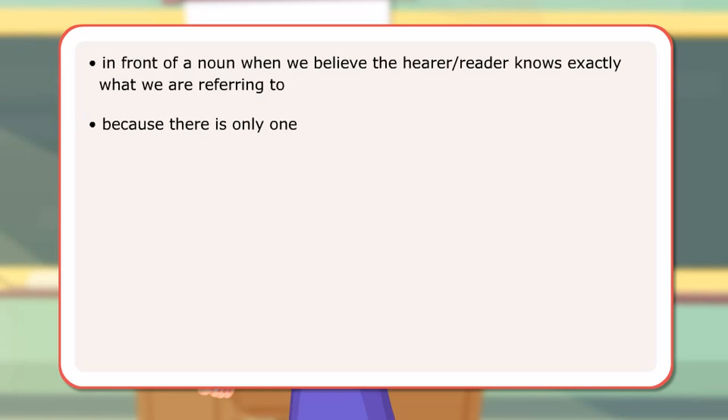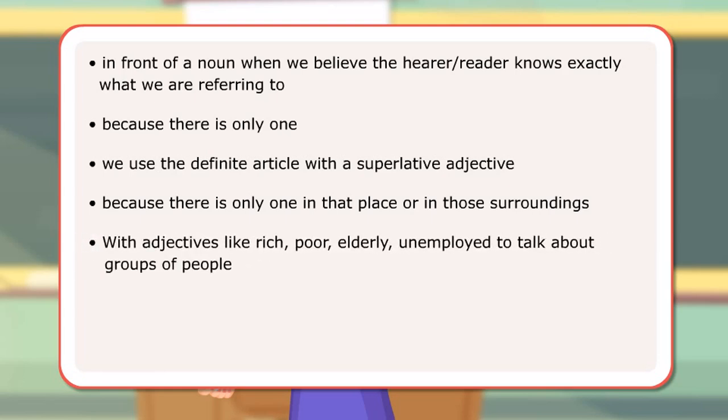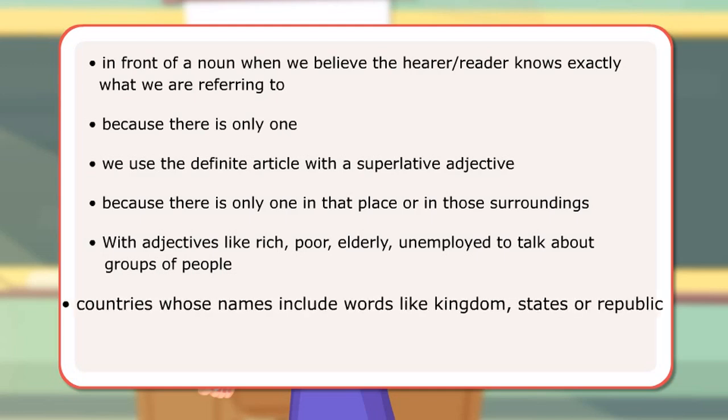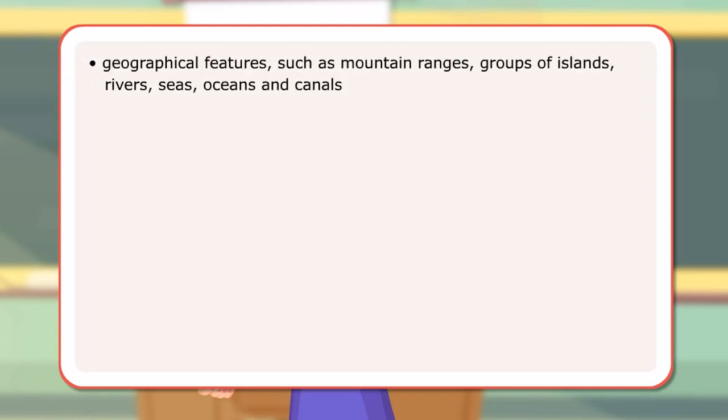Because there is only one, we use the definite article with a superlative adjective. Because there is only one in that place or in those surroundings. With adjectives like rich, poor, elderly, unemployed to talk about groups of people. Countries whose names include words like kingdom, states, or republic. Countries which have plural nouns as their names. Geographical features such as mountain ranges, groups of islands, rivers, seas, oceans and canals.